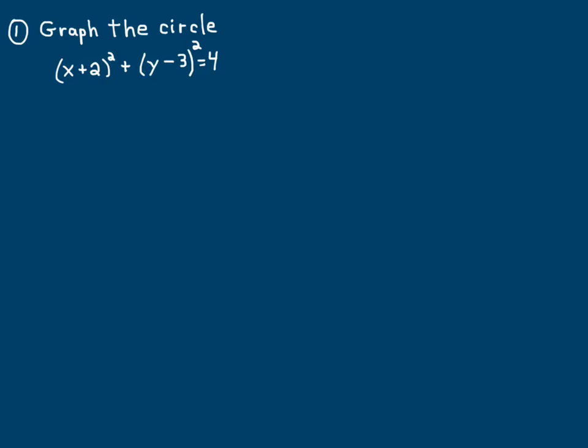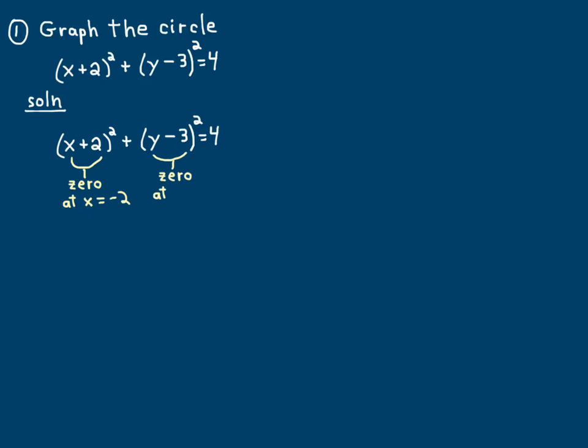Well, the center I can find by setting the argument of each of the squares equal to 0 and solving to find the x and y coordinates of the center, right? So set that equal to 0, set that equal to 0 and solve. I get x equals minus 2 and y equals 3. Those are the coordinates of the center, minus 2, comma 3.